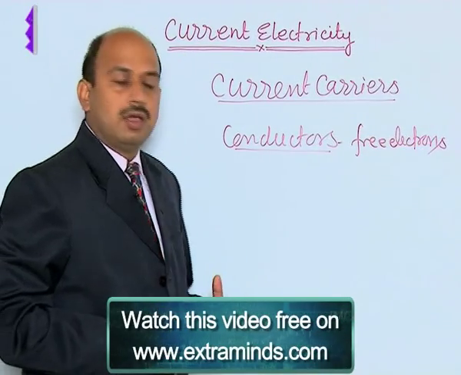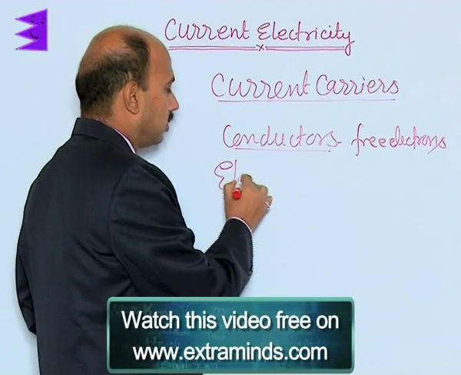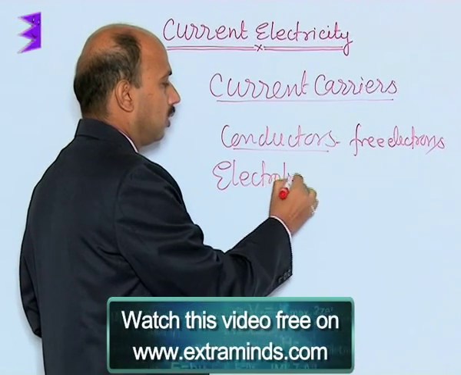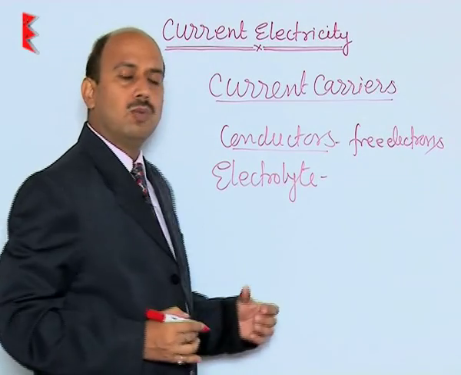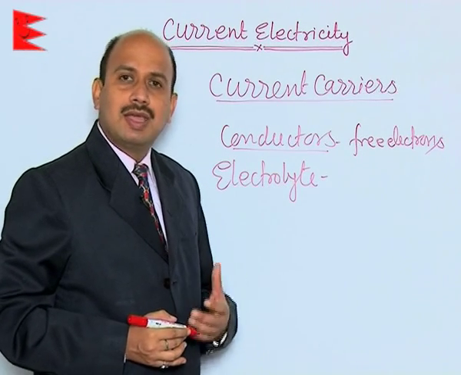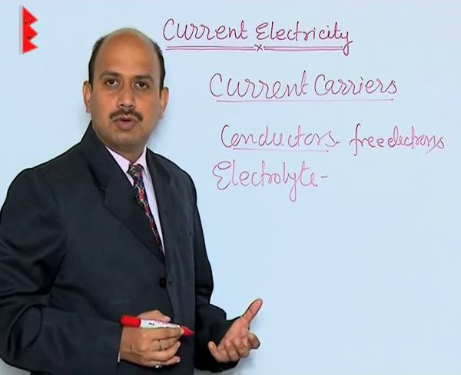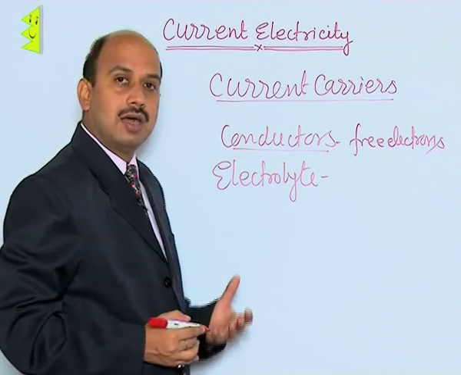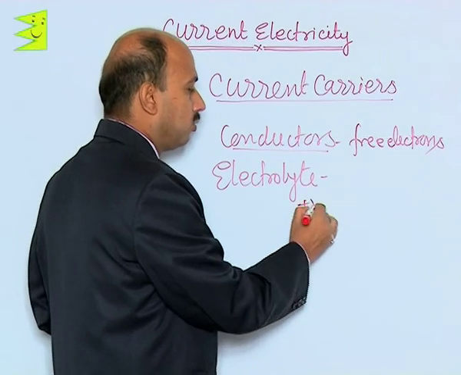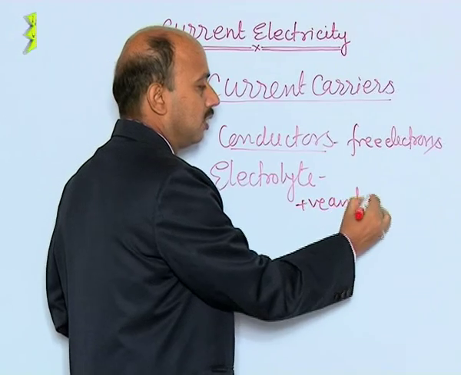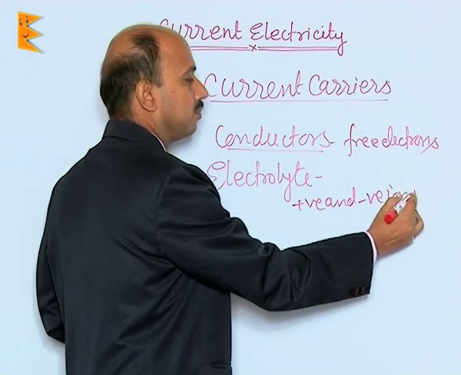Now, suppose you take an electrolyte. In an electrolyte, there are positive and negative ions which can move. So, the current carriers in electrolytes are positive and negative ions.